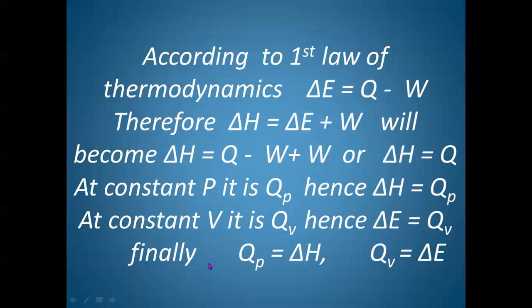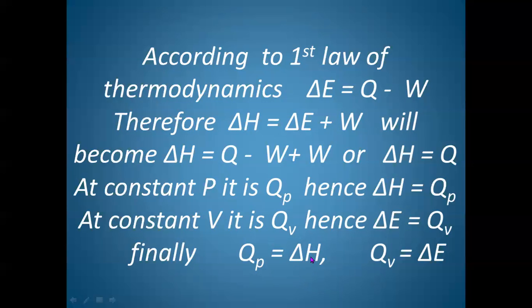So finally, we can say if pressure is kept constant, as in ordinary conditions of temperature in the laboratory, then the heat absorbed will be utilized to do work as well as to increase internal energy.